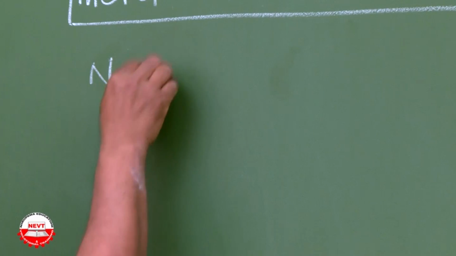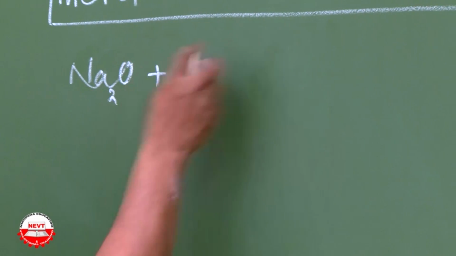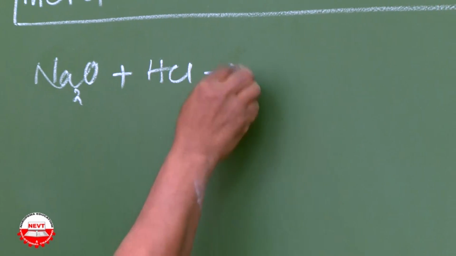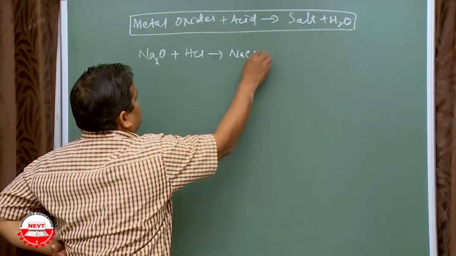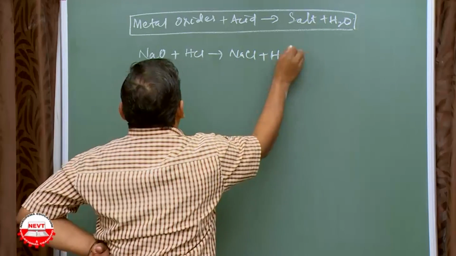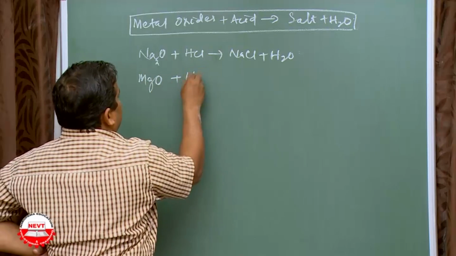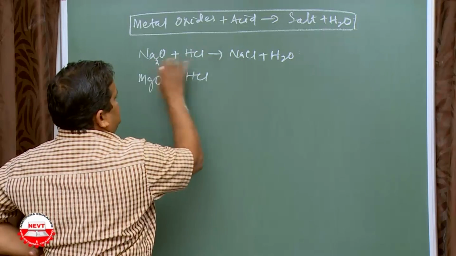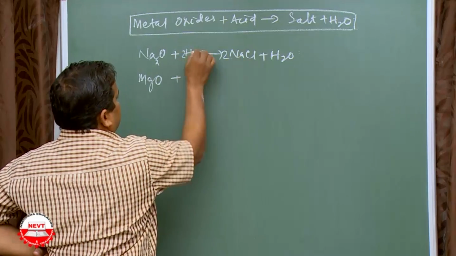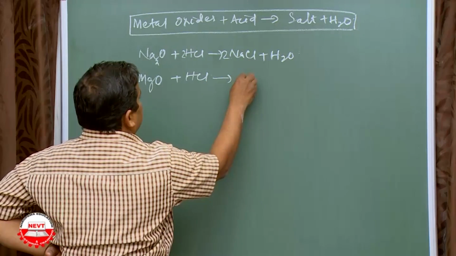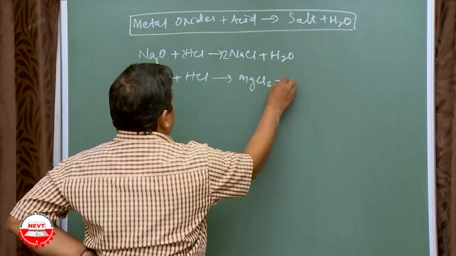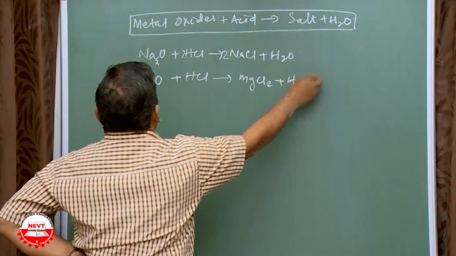Let's say sodium oxide plus acid HCl. It gives NaCl plus H2O. Magnesium oxide plus HCl. It's okay, you make it balance. It gives magnesium chloride plus H2O.